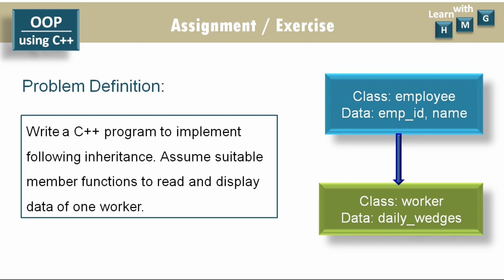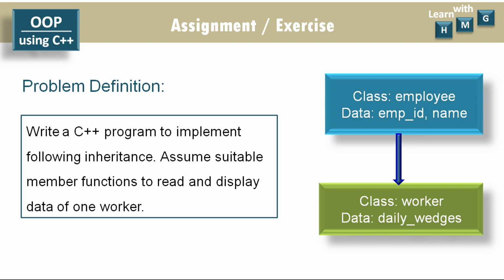In the private section declare the data members emp id and name. In the public section you define the member functions getEmp and putEmp, which will accept the emp id and the name of the employee, and in putEmp both data member values will be displayed. Similarly, you define the derived class worker, publicly derived from the employee base class, with one data member daily wages in the private section, and in the public section you can define the getWorker and putWorker member functions. getWorker will accept the value of daily wages and putWorker will display the value of daily wages.